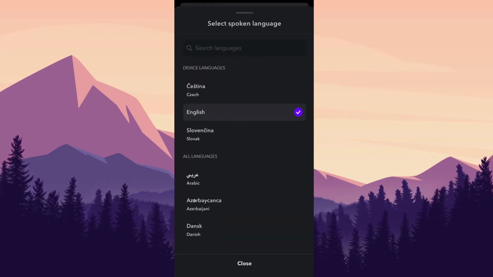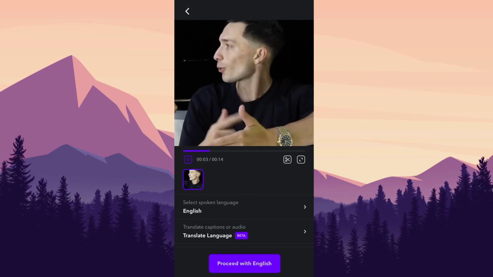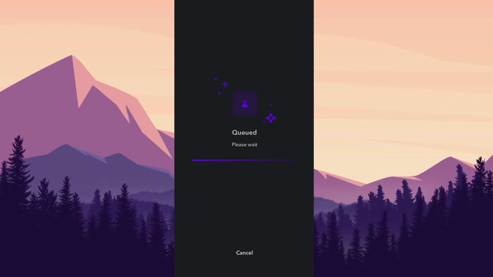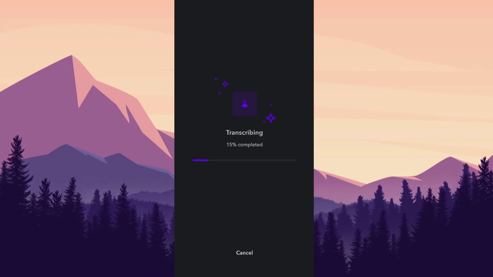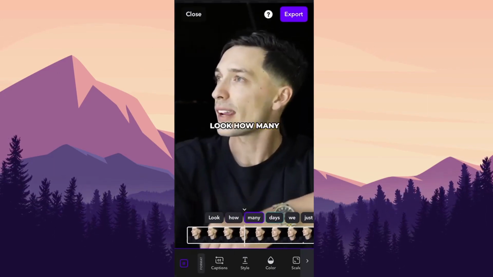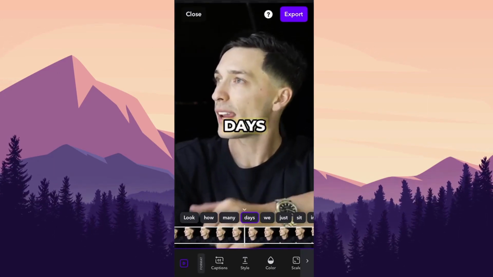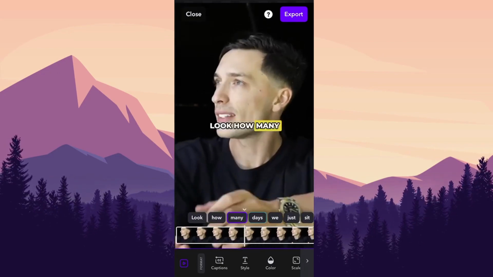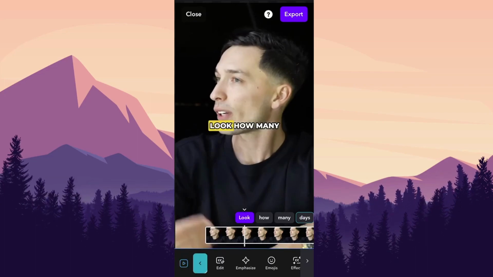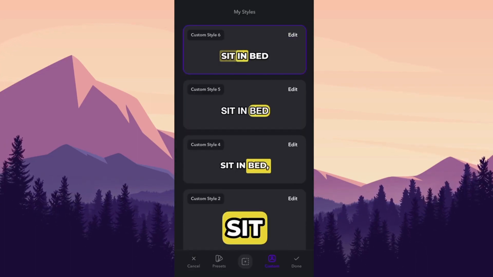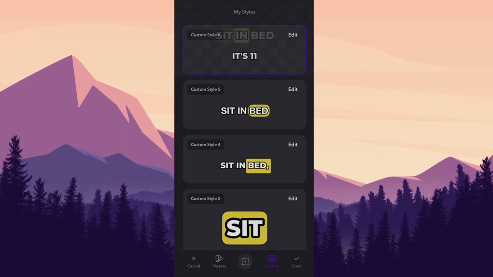You can select the language you want your captions to be in. So we want English, and uploading of the video is pretty quick. But also this app has some crazy AI features integrated that I will show you just in a second. So first of all, it will automatically generate captions for you that are perfectly timed, and you can modify them to the point where you can change almost everything about them.